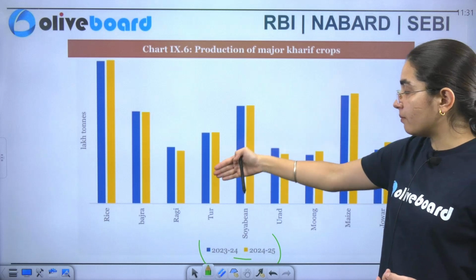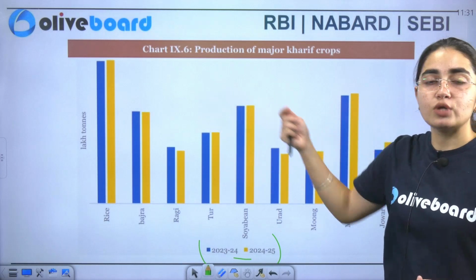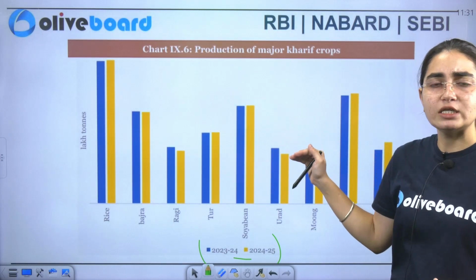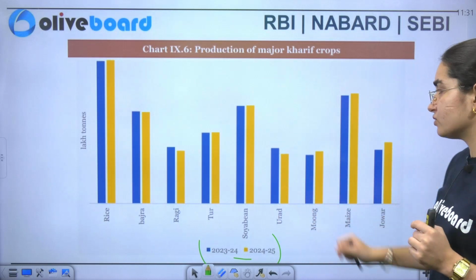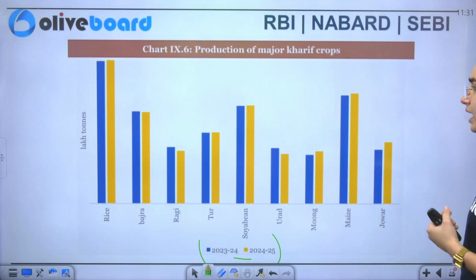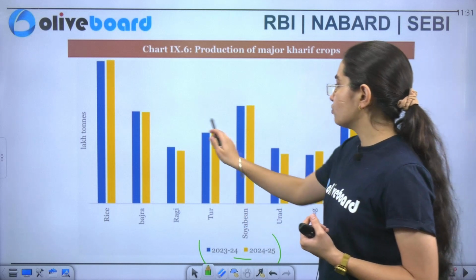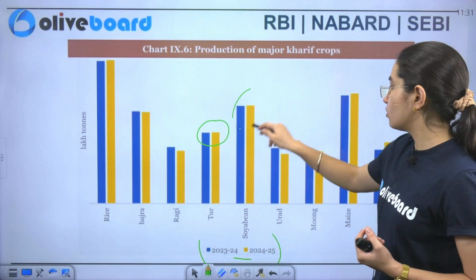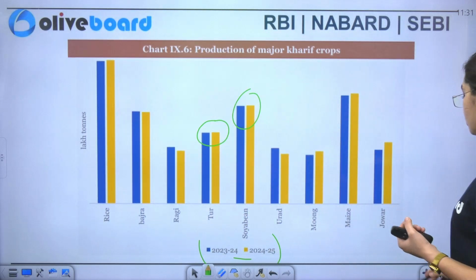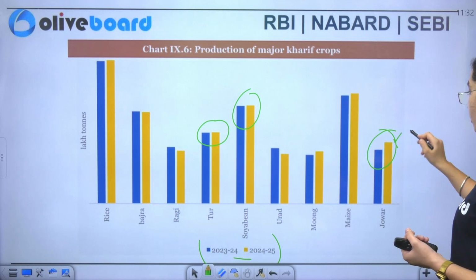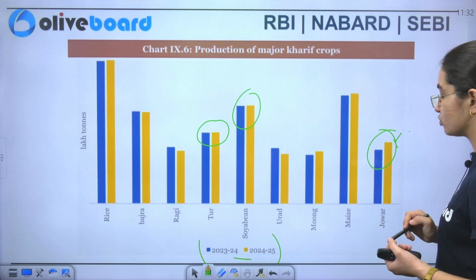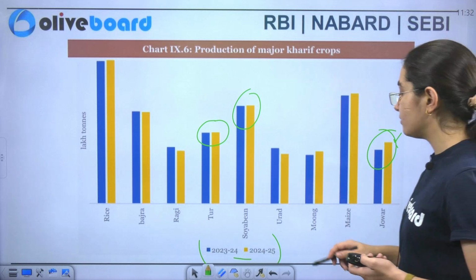Similarly, you have bajra. There is a rise in 2023, but both are mostly equivalent, with a very epsilon increase in 2023. Ragi is the same case, and these are almost equivalent to each other. Similarly, these are also equivalent. There are no major ups and downs anywhere. Of course, jowar has more crop productivity in 2024-25, and urad had more productivity in 2023.